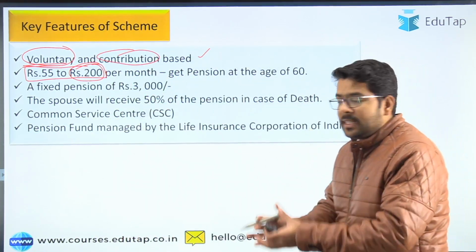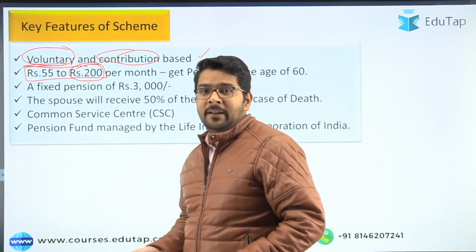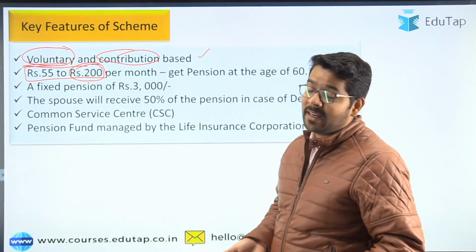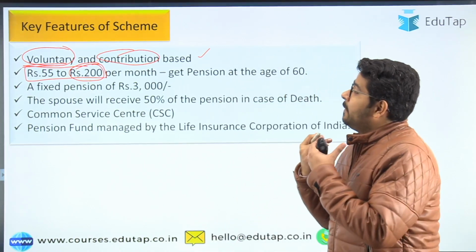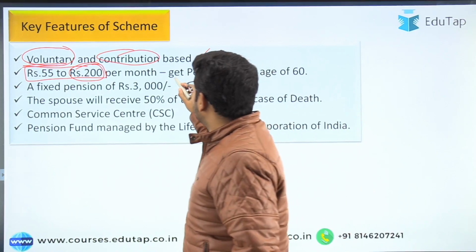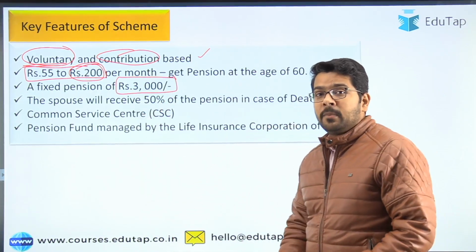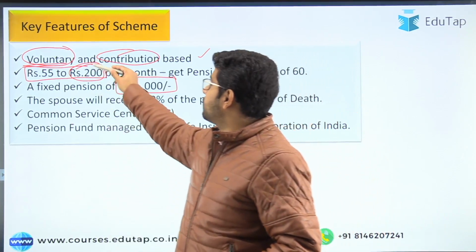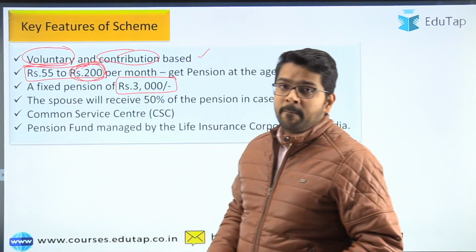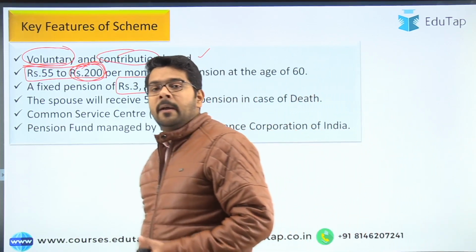And for this much of contribution, after the age of 60, when you retire, though farmers will never retire in our country, and that is a side part, there will be a pension of rupees 3000 per month for the farmer because of his contribution of this much of amount. So after the age of 60 he can avail a pension of rupees 3000 per month.